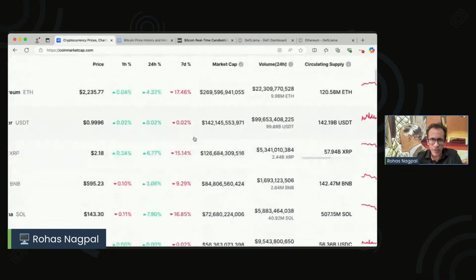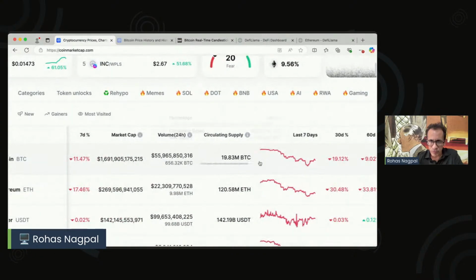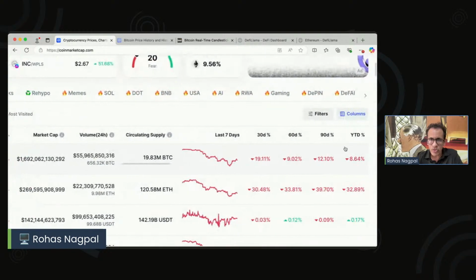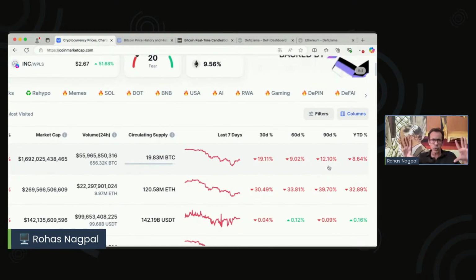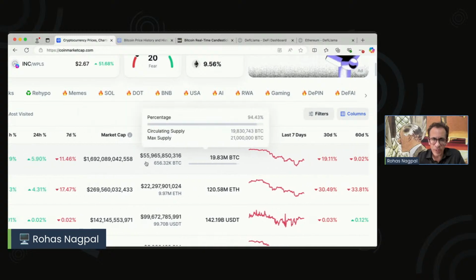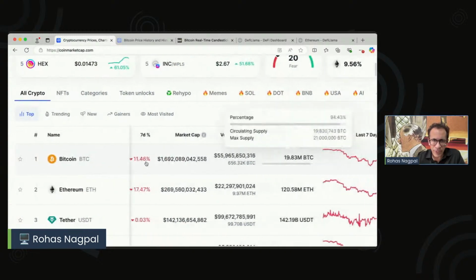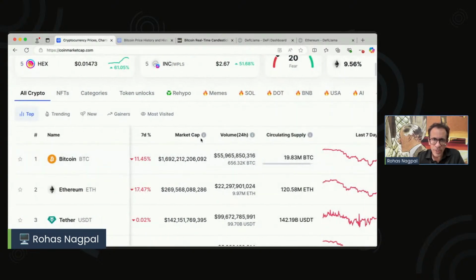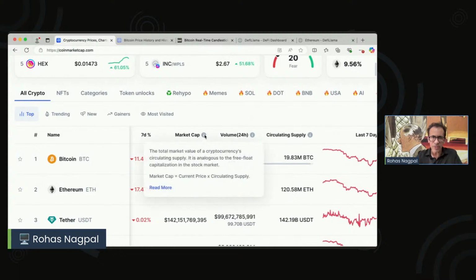The moment I do that, then here, I can see that these other metrics have also opened up. So what's happening over the last so many days? So now here we see that in the last 30 days, it's been down 19%, 60 days so much, 90 days so much. So again, this gives us a nice overview of what's been happening in Bitcoin for the last so many days. Now, after that, we have a very interesting metric, which is called the market cap. Now, this is obviously very critical.